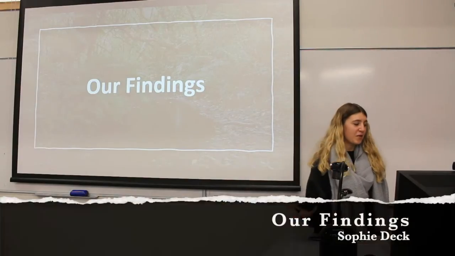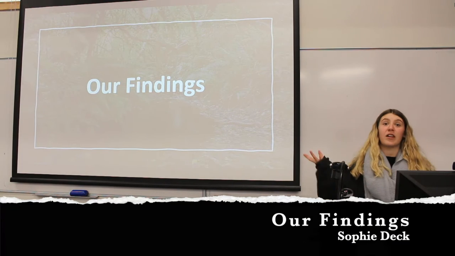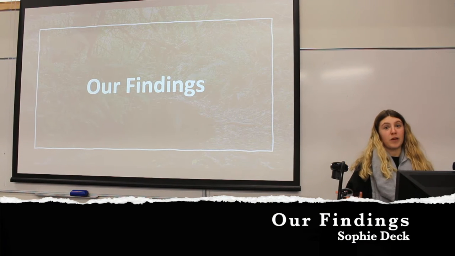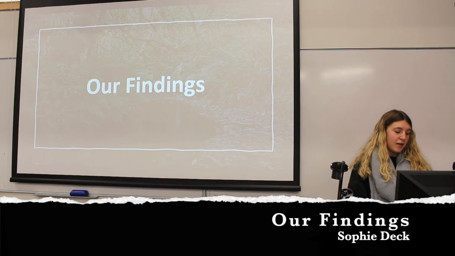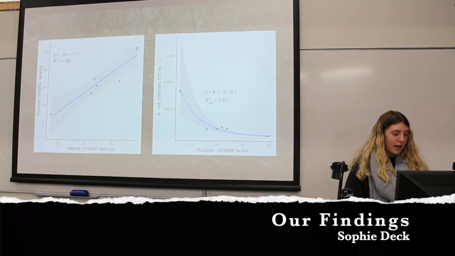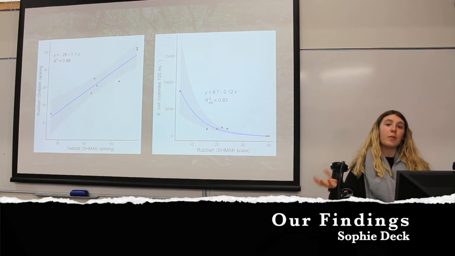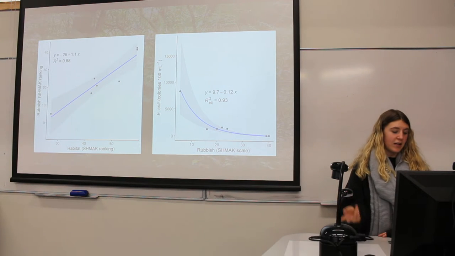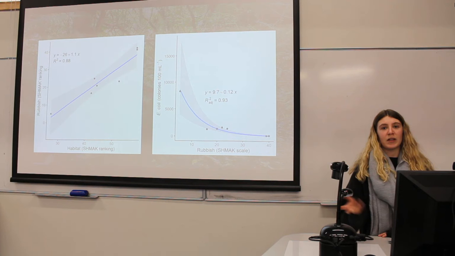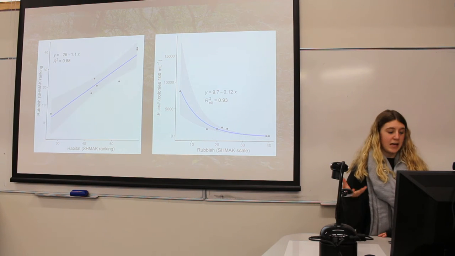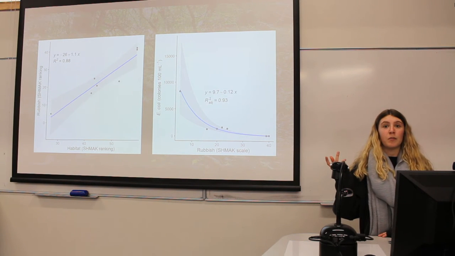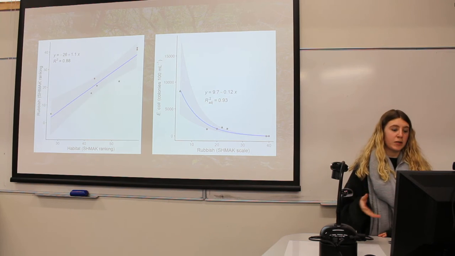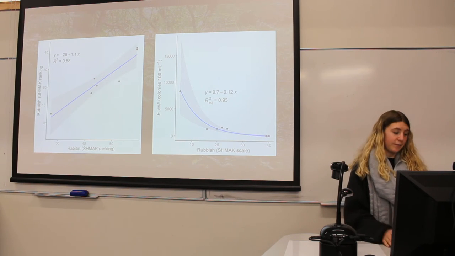Hi everyone, so I'm Sophie. I will be showing our findings in our investigation and what we have found, really concluded. After taking all of our samples and counting our E. coli and looking at our rubbish scores and our habitat assessments, we have come to the conclusion that generally as you go down the stream, the amount of E. coli gets worse and the water quality becomes worse because the human influence is greater.